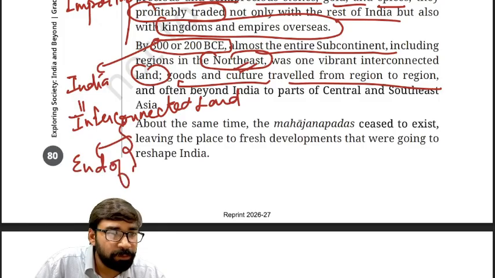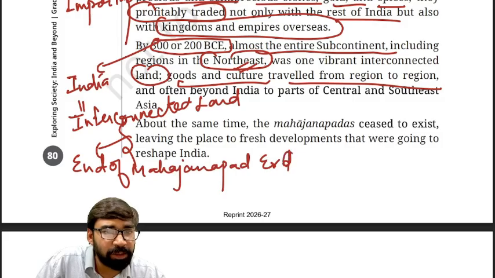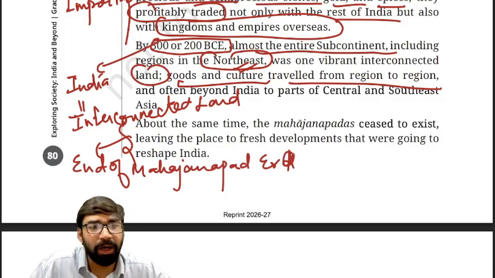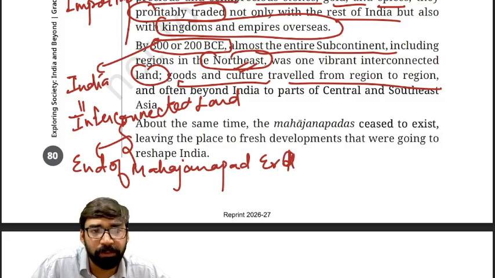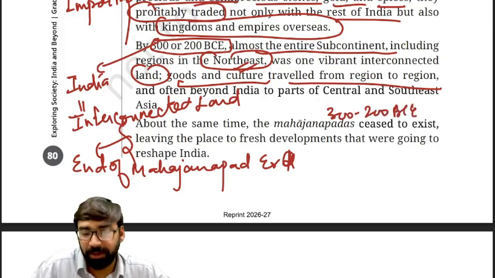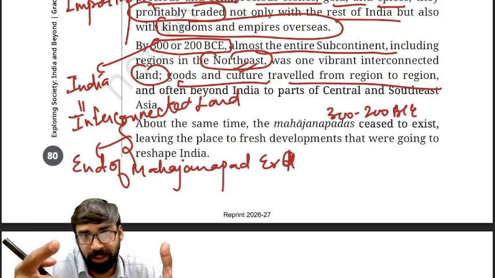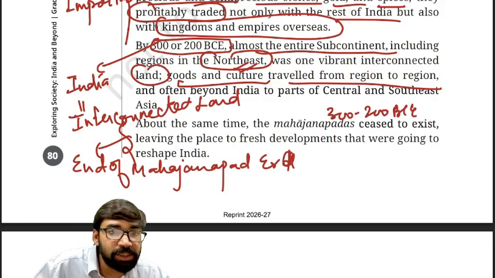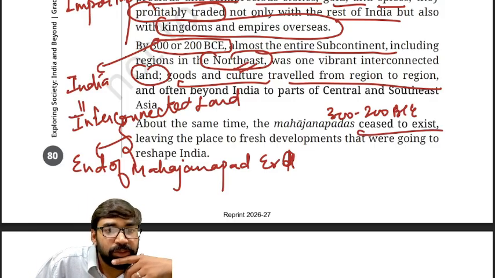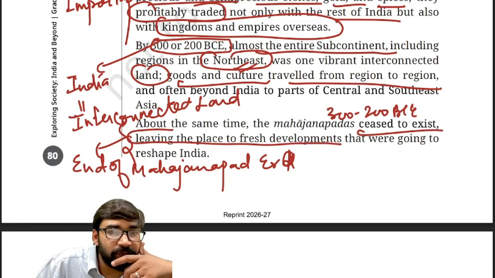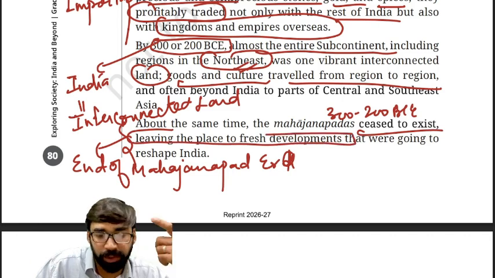End of Mahajanpad era. Now, why end of Mahajanpad era? Because around 300 to 200 BC, remember this thing, Mahajanpadas ceased to exist. Clear? Now, if Mahajanpadas ceased to exist, this resulted into a fresh development that is going to reshape India.